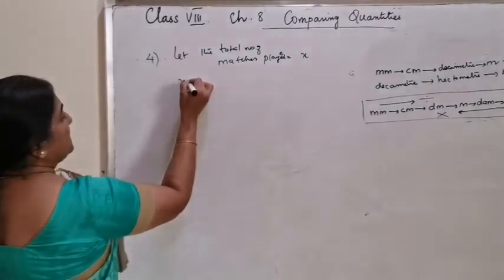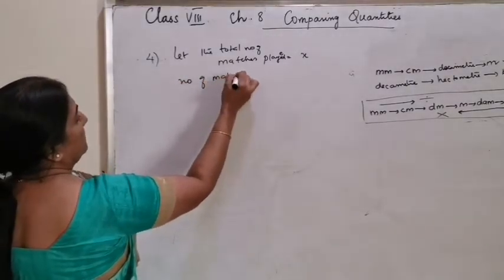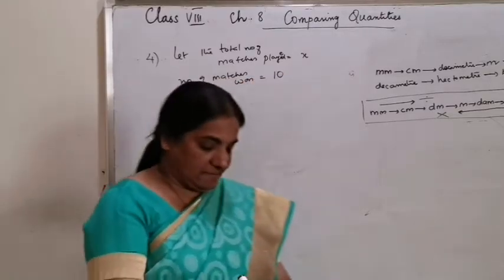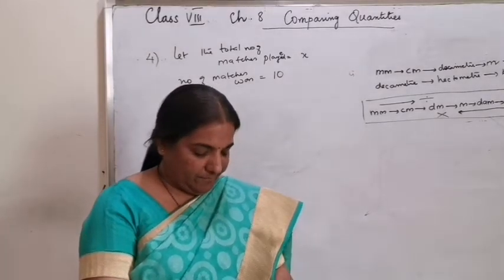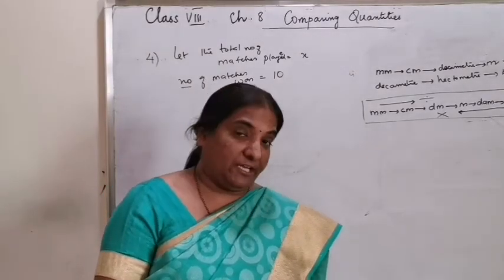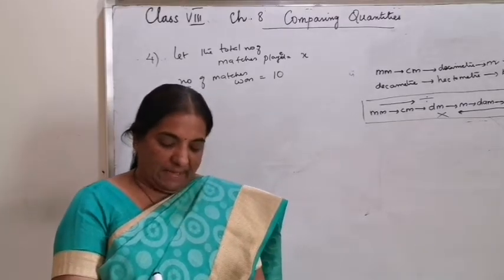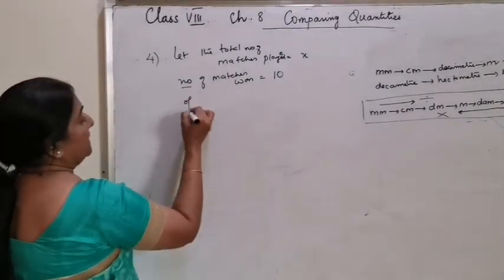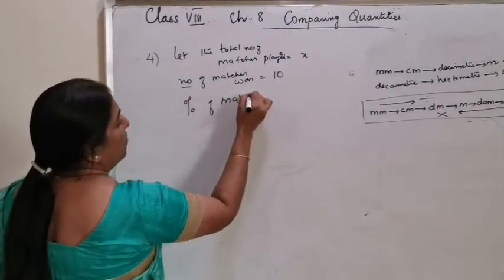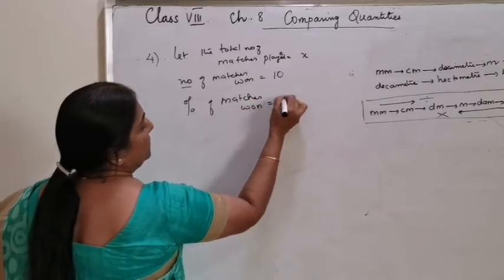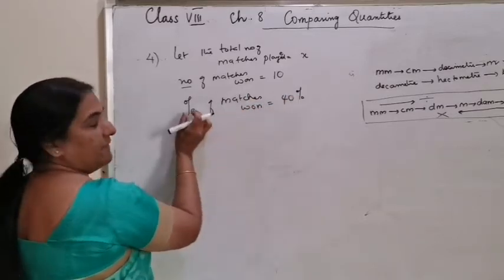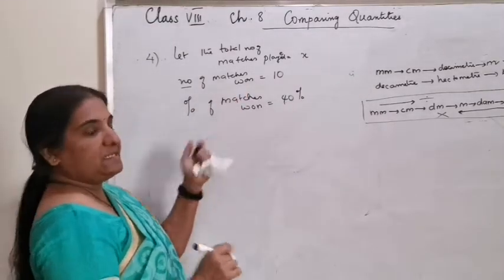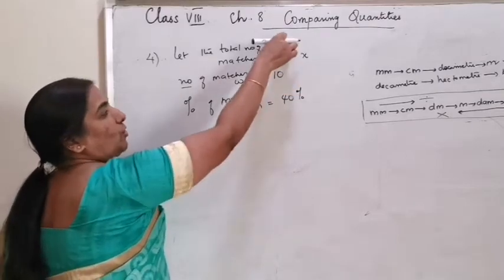So, number of matches won is equal to 10. It's a number. The next sentence is, if their win percentage was 40, then how many matches did they play in all? It's a direct question because they are telling you that the percentage of matches won is equal to 40%. That means 40% of the total matches.